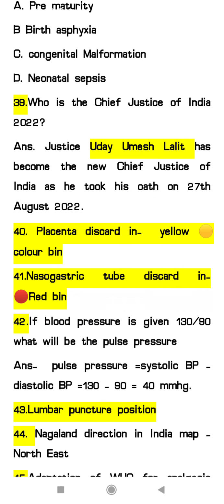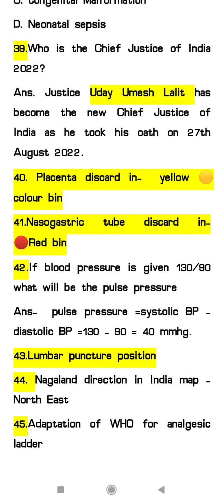39, who is the Chief Justice of India 2022? So Justice Uday Umesh Lalit has become the new Chief Justice of India as he took his oath on 27 August 2022. 40th question, placenta discarded in yellow color bin. As we know that all the human anatomical waste is discarded in the yellow color bin.